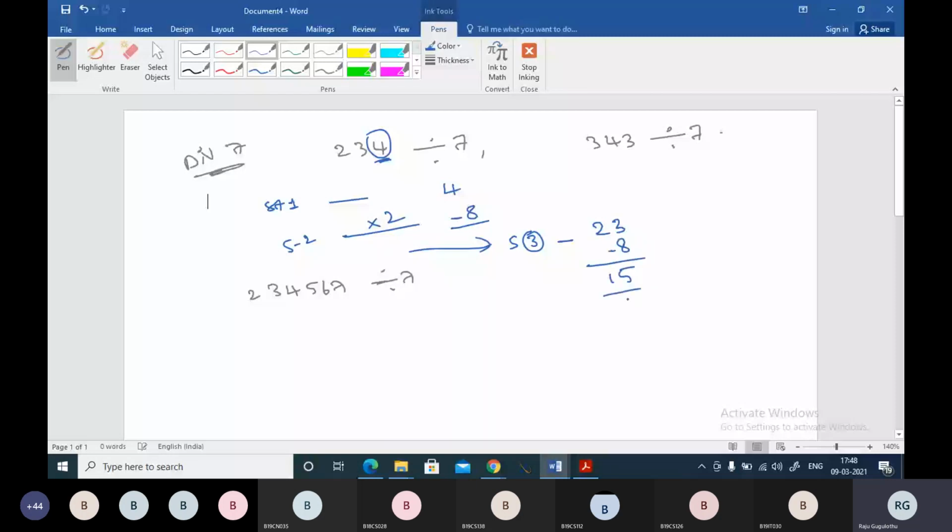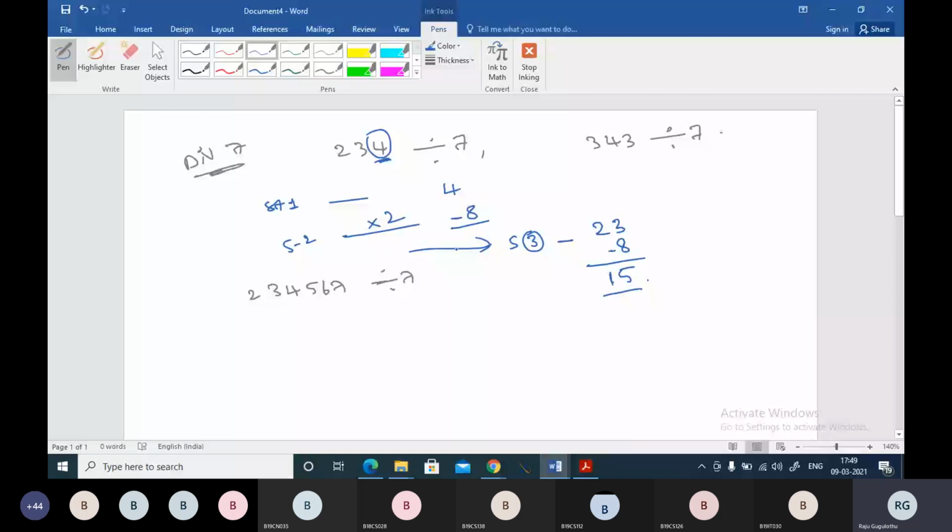As this 15 is not divisible by 7, this 234 is not divisible by 7. So if you do this subtraction, if you get 0 or 7 or 14 or any multiple of 7, then you can say that this number will be divisible by 7. So for the 7 divisibility rule, we have 3 steps.